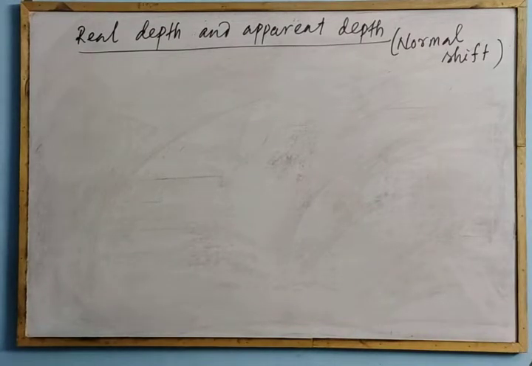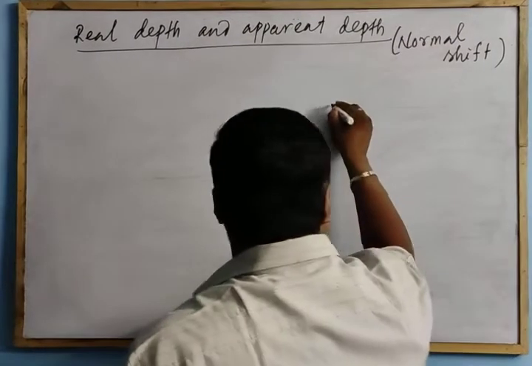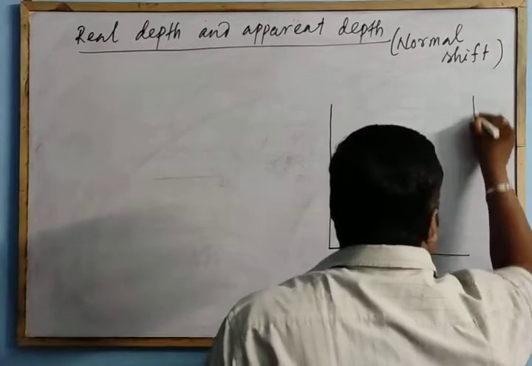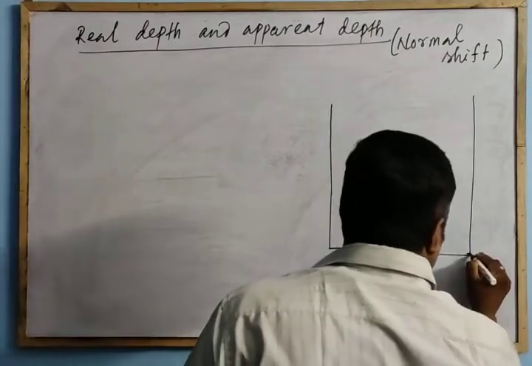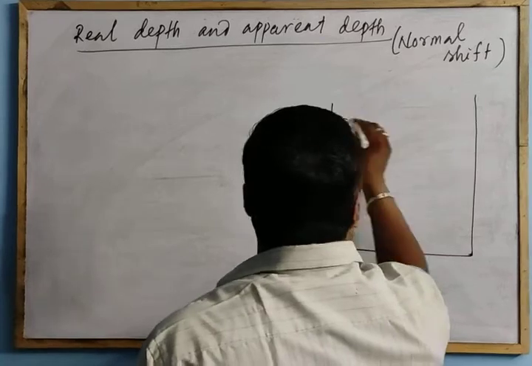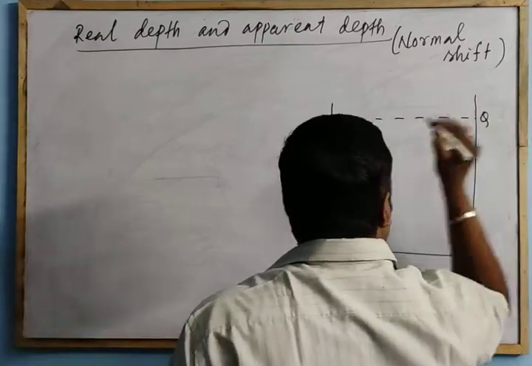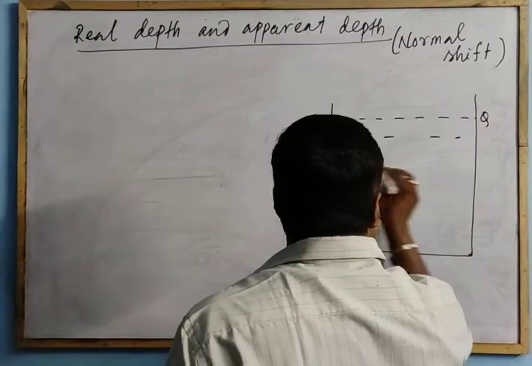Let us consider a tank filled with water. This is a tank filled with water. Up to PQ is the level of water.